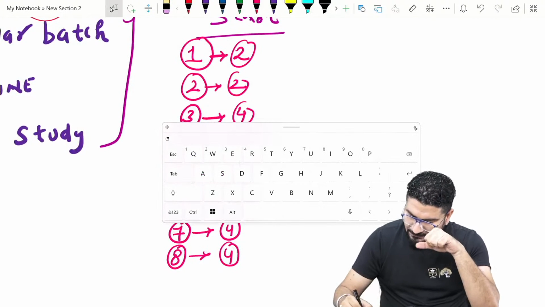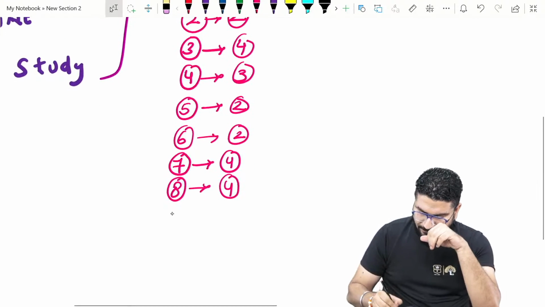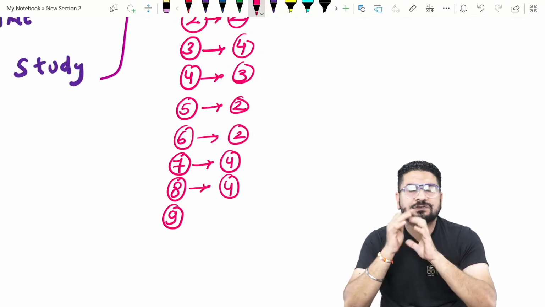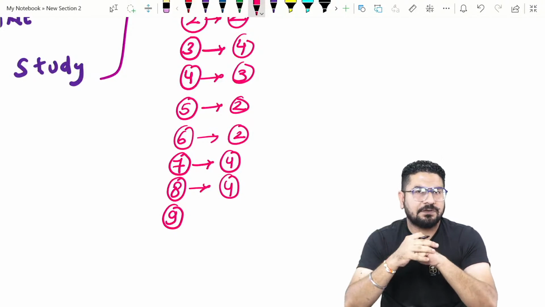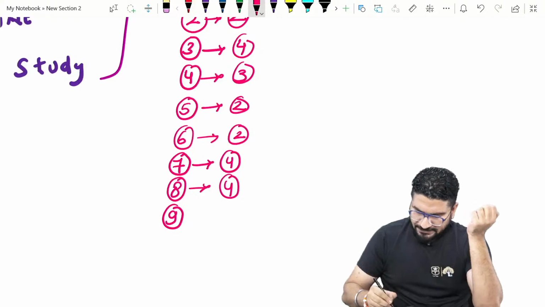Now start thinking about some big things. Like some of you, like if you study medicine and surgery, these are complex subjects. If you try to study this in one go, that will be very difficult for you. So what we can do is we can divide medicine into parts. How we can divide medicine into parts?